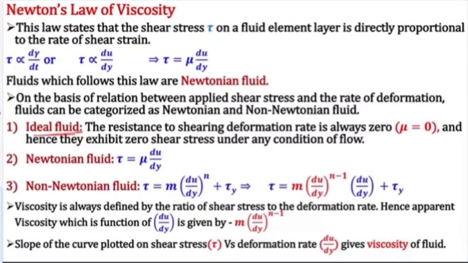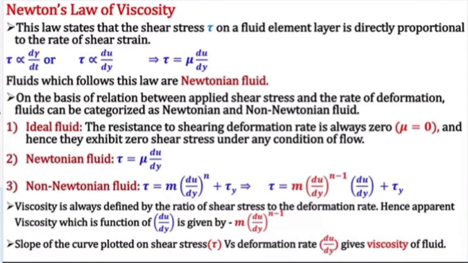An ideal fluid is one in which resistance to shearing deformation is always zero, meaning viscosity mu is zero, and we call it an inviscid fluid. If it has viscosity, it is a viscous fluid or viscous flow. If it does not have viscosity, it is called an inviscid or ideal fluid, or inviscid flow. Now Newtonian fluid we know, which follows this law. Now we'll talk about non-Newtonian fluid.